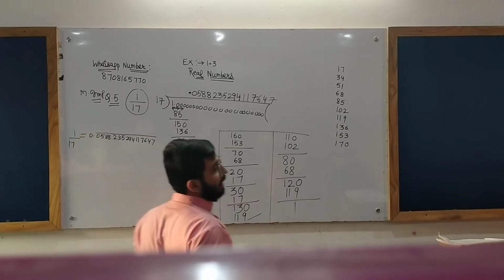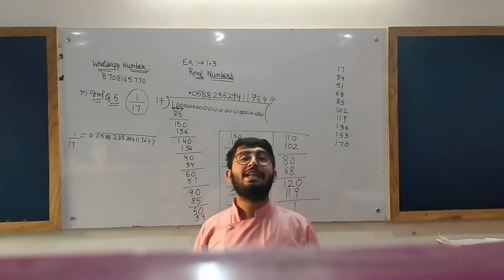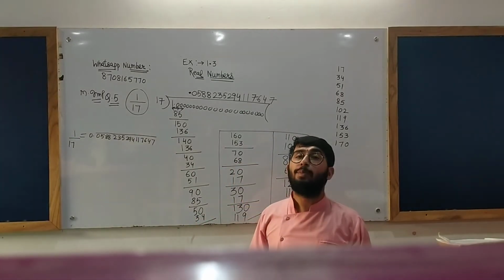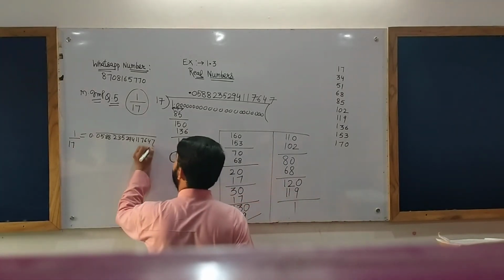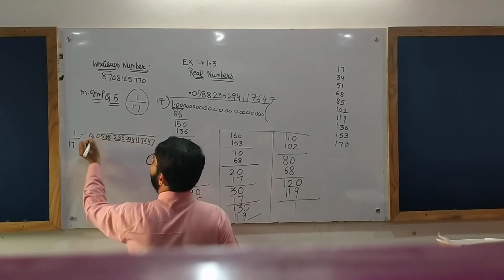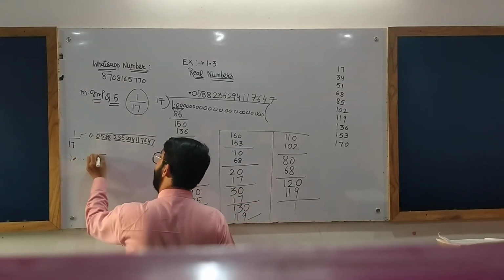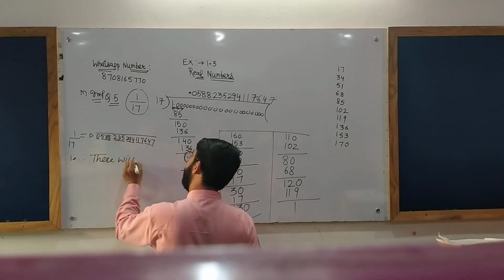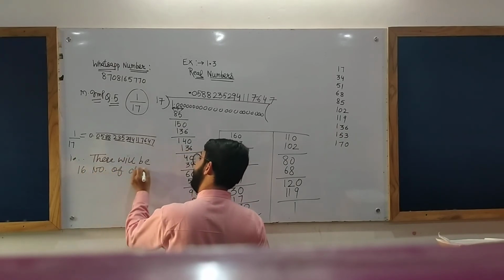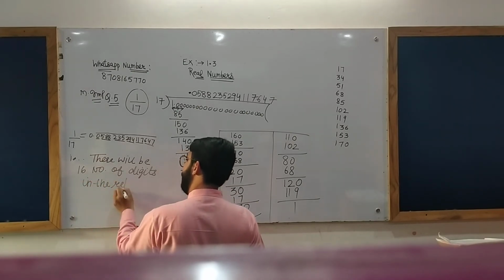Now what does the question say? After how many digits does the repetition take place? That is, what is the number of digits in the repeating block? Let us count. 3, 6, 9, 12, 15, and 1 more makes 16. That is, there will be 16 digits in the repeating block.